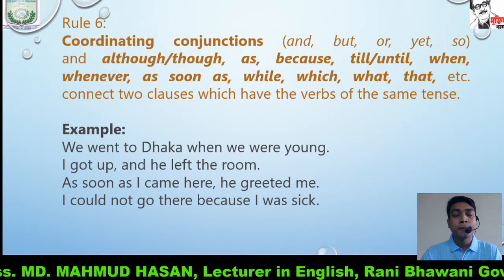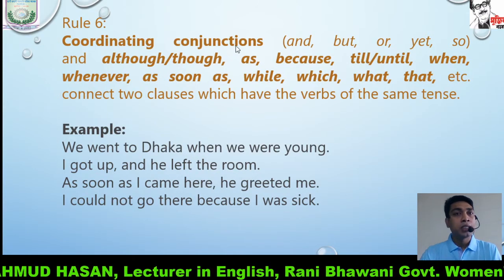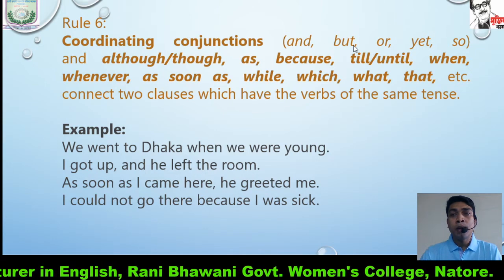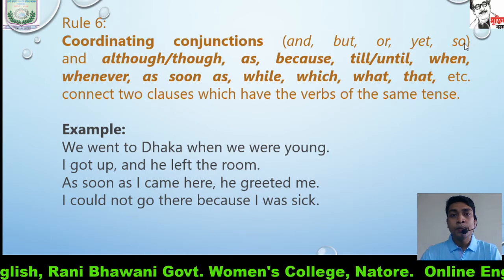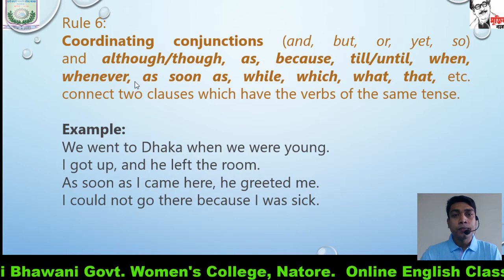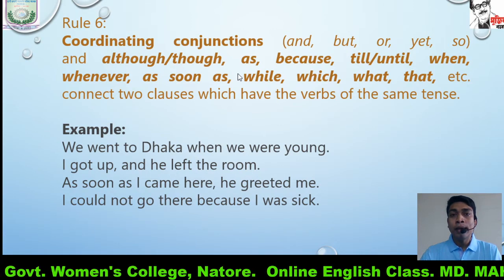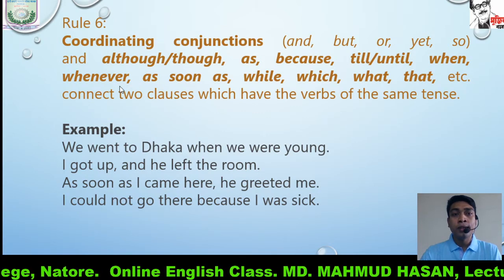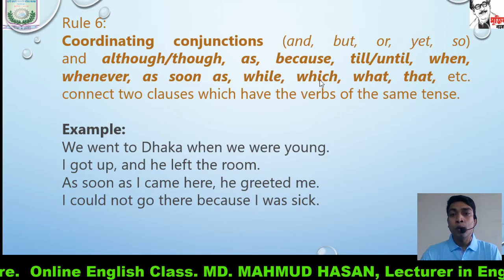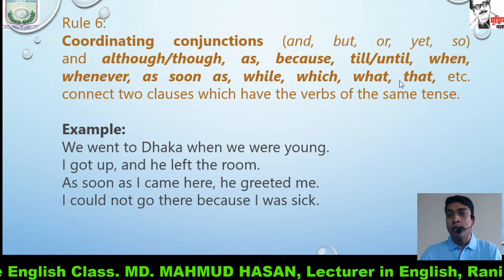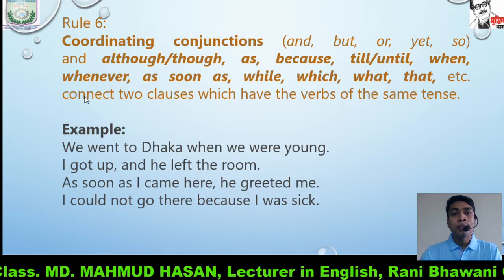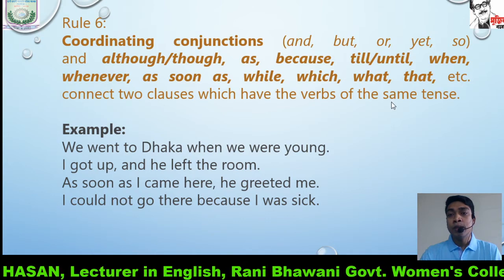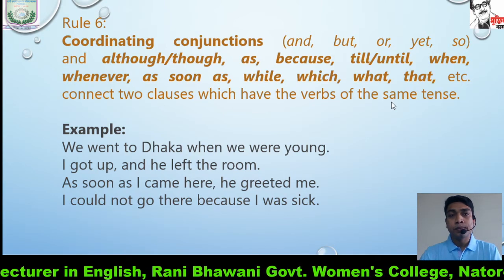Rule number 6. Coordinating conjunctions: and, but, or, yet, so, and although, though, as, because, till, until, when, whenever, as soon as, while, with, what, that, etc. connect two clauses which have the verbs of the same tense.